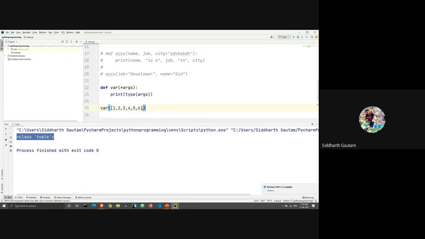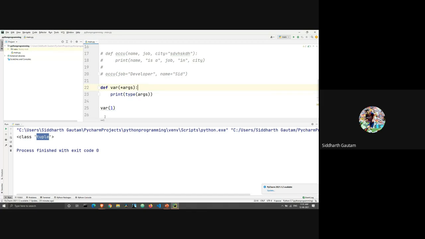You're right. So for that, instead of having multiple elements inside the list, let's just see what happens when we pass just one element. We run this. You can see the output is still a tuple, right? What's happening here is this star args. The star args is converting everything we enter into a tuple. This is how it is able to function. If we enter one argument, or two arguments, or 10 arguments, the variable argument function is only able to function because it is converting it into a tuple.